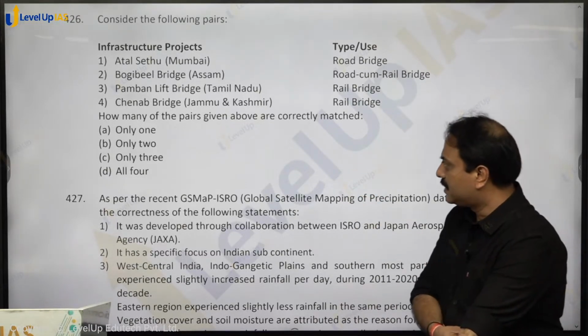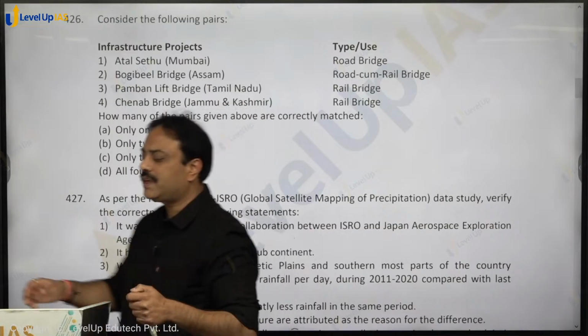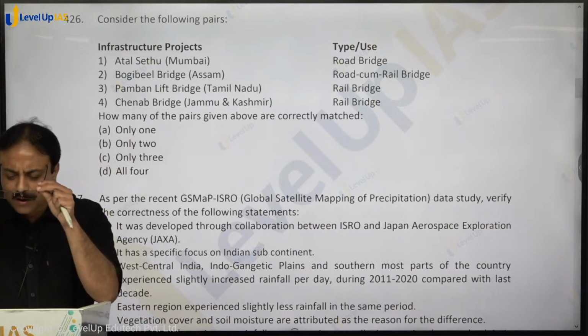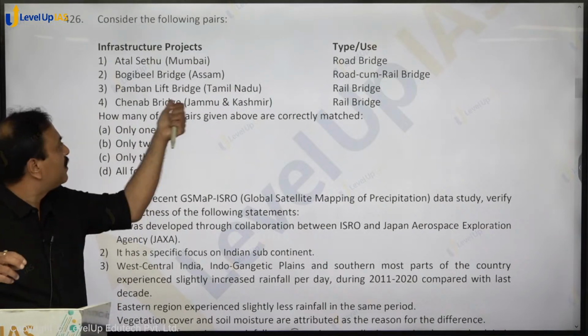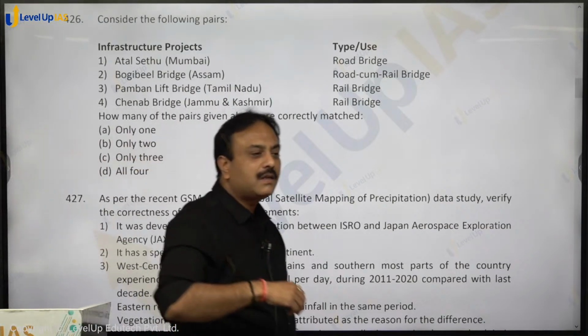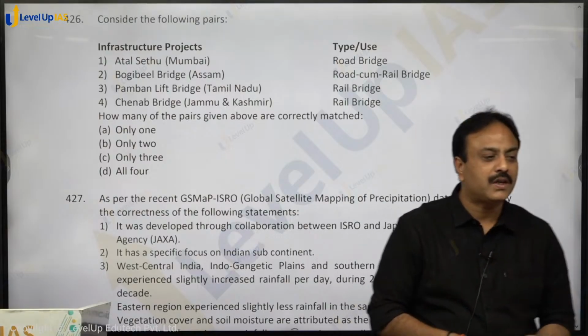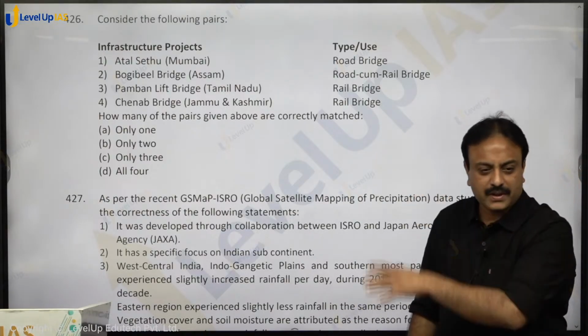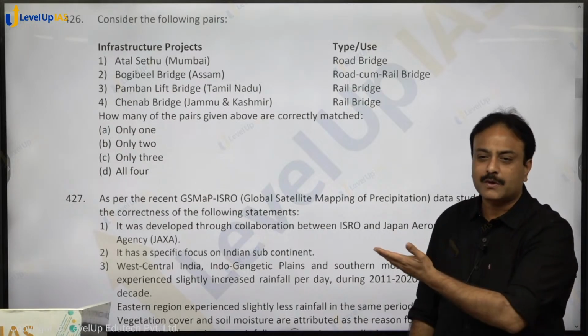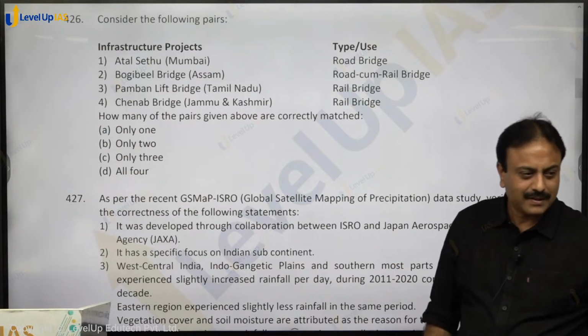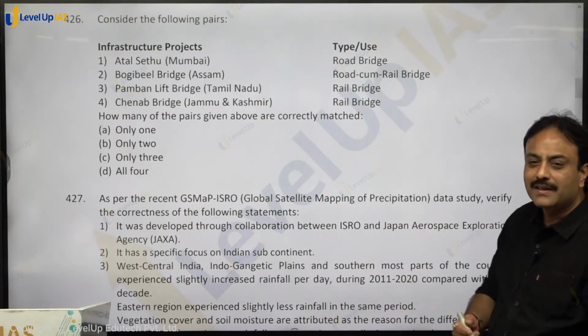Consider the following pairs. Now why is this question present here? Our Honorable Prime Minister went to inaugurate this bridge, Pamban Lift Bridge, and he was delivering a speech there. In that he took the name of these four projects, right? तो कोई उनका भक्त अगर बैठा हुआ तो क्वेश्चन बना देगा, right? So focus on that.